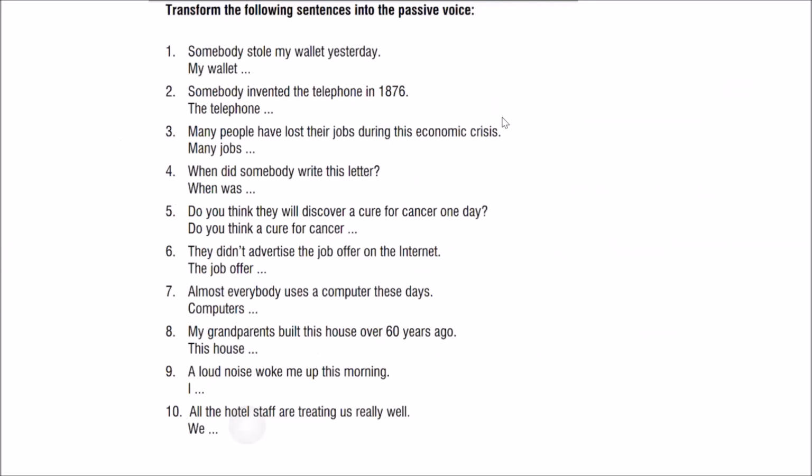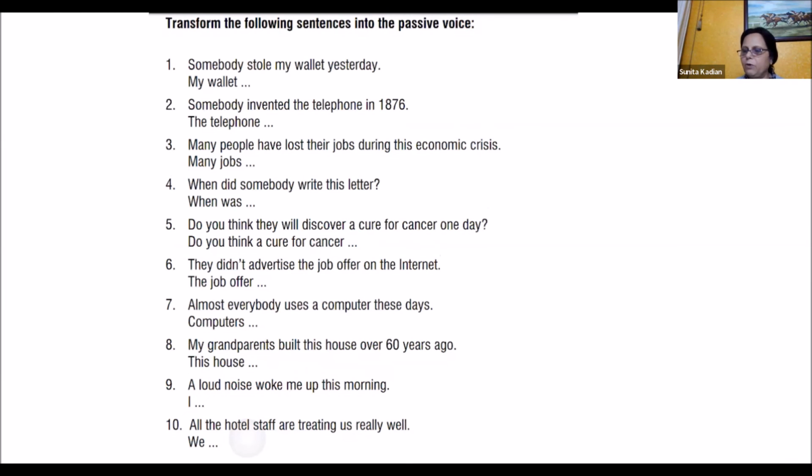Here we have two sentences. What do you have to do? You have to transform them into the passive voice. So I'm giving you all about 4 minutes. Go through them. If you wish to note down anything in your notebook, do that, please. I'll be asking you after about 4 minutes. Let me time you.